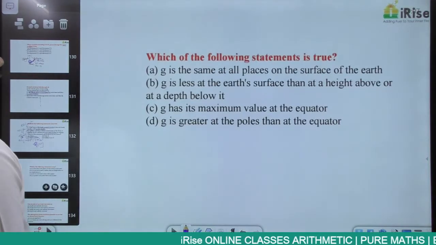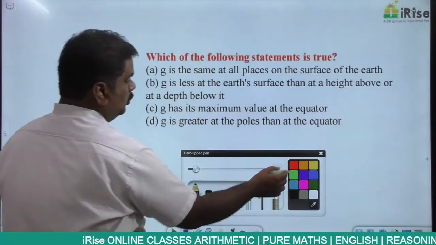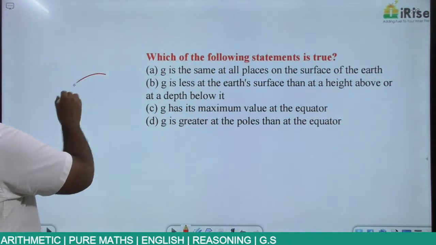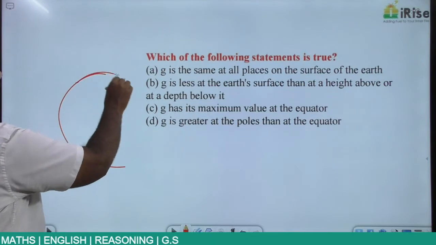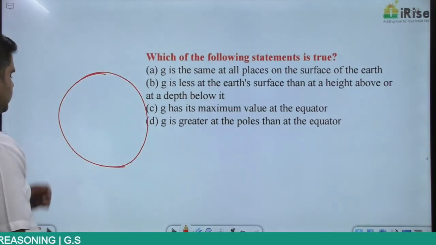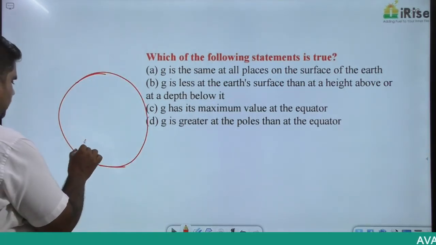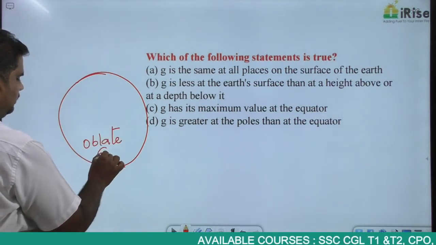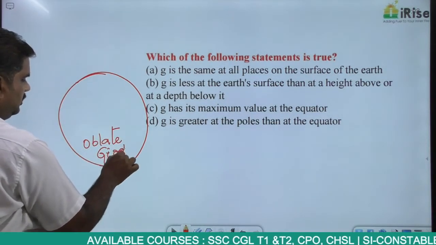Then, which of the following statements is true? G is same. Now this is something about the acceleration due to gravity. When you take the case of Earth, the shape of Earth is an oblate shape, or you call it the geoid shape.